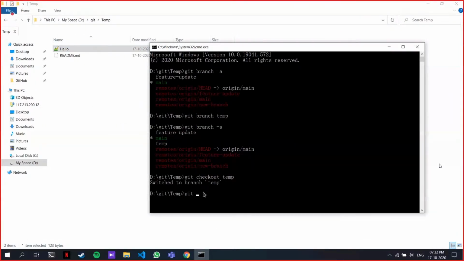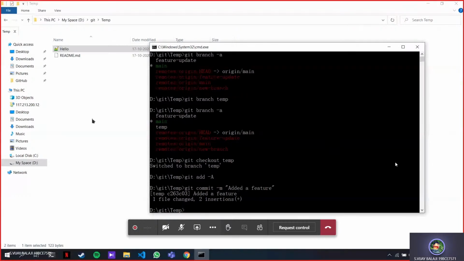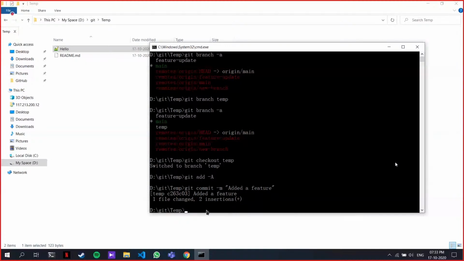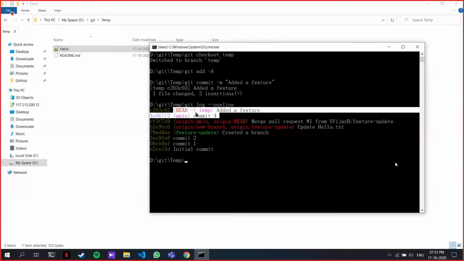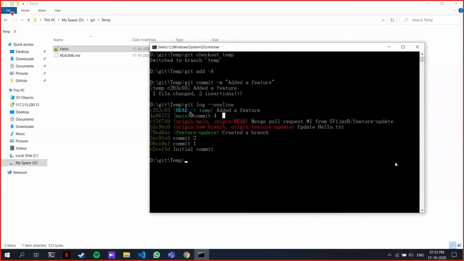Now git add. So this is basically the default stuff. I created a branch, switched to that branch, made the change and committed the changes. Once you're done with this change, if I show you git log --oneline, you can see what happened. This is the main in my local system, this is where I am, and this is my temp branch. In my temp branch, I created and added a new feature. Now I want to add this feature to main, so that these are on the same line.